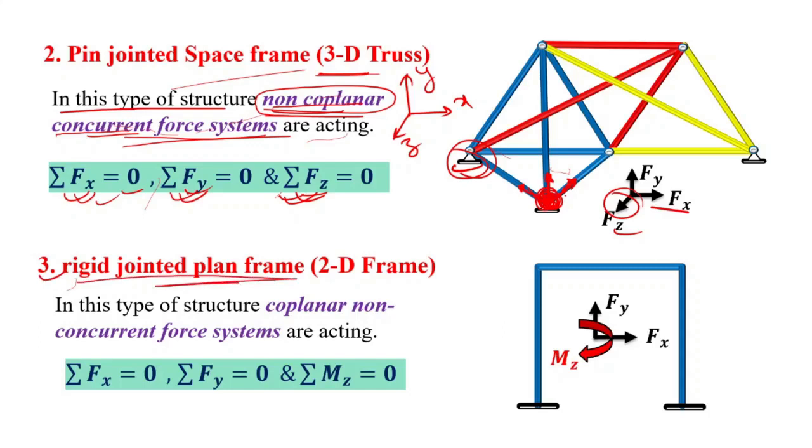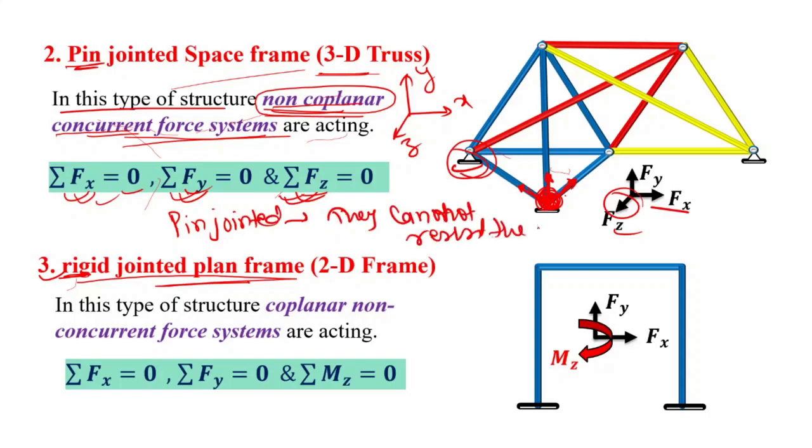Now the third type of frame, if we discuss, is the rigid jointed plane frame. In the previous one, what was there? Pin jointed. And here it is rigid jointed. So what do you mean by pin jointed? You can note down that pin jointed means they cannot resist the moment, right? Pin jointed means they cannot resist the moment, meaning moment equals 0.